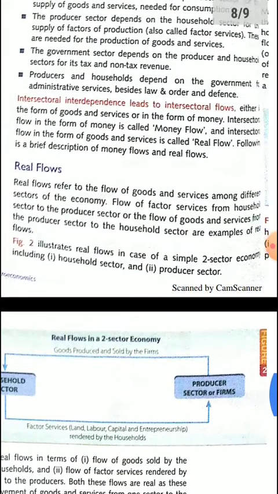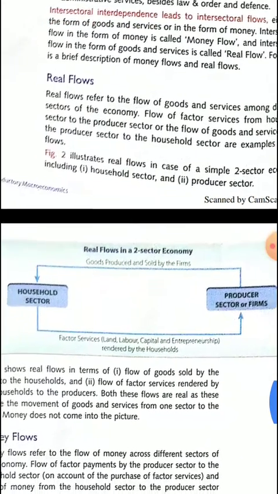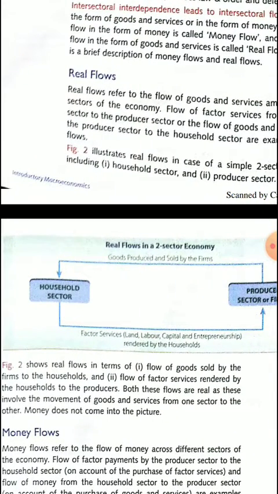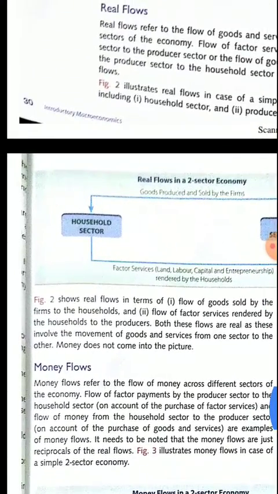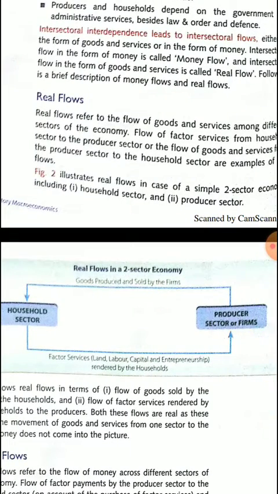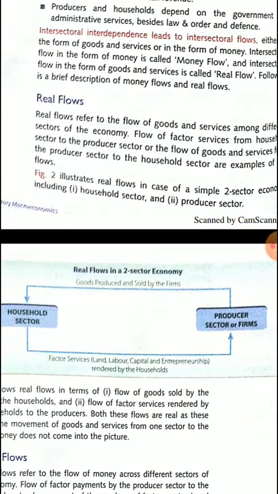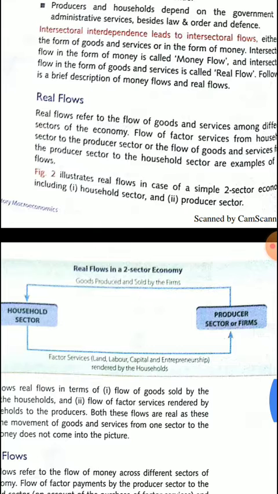Now there is another important concept, that is real flow. What is real flow and money flow? In every economy, there are majorly two concepts. One is real flow, and secondly there is money flow. So first we will discuss real flow. It is the flow of goods and services, raw material and labor from one sector to another sector. For example, households give raw material and labor to the producer sector, and the producer sector gives finished goods to the household sector. This is the real flow.